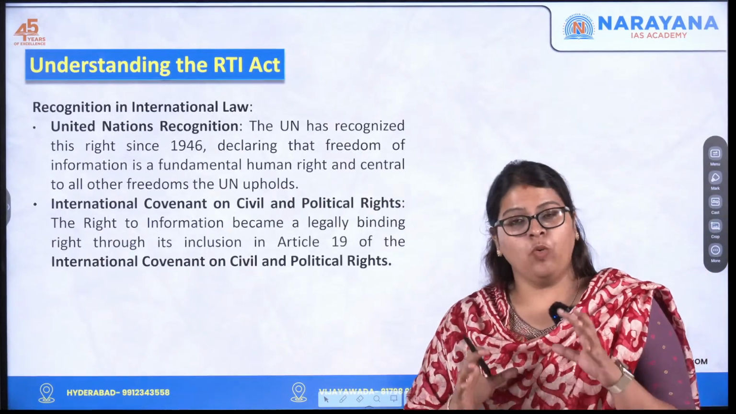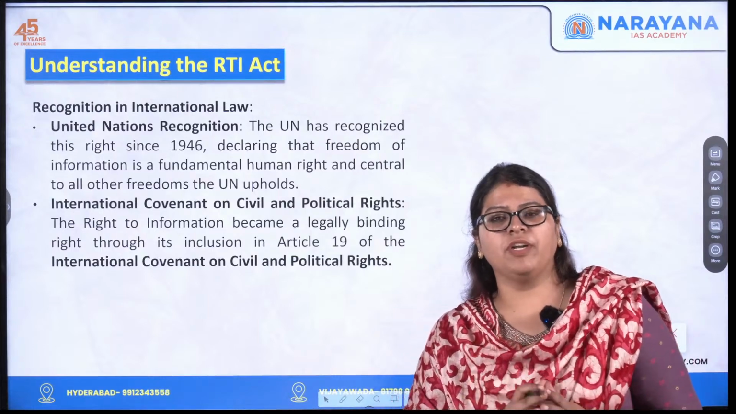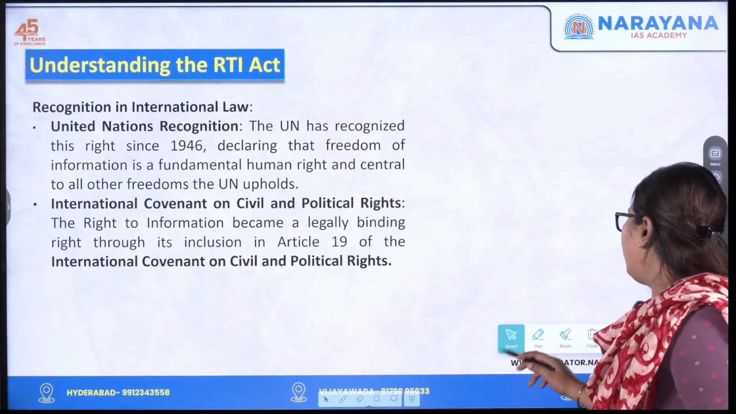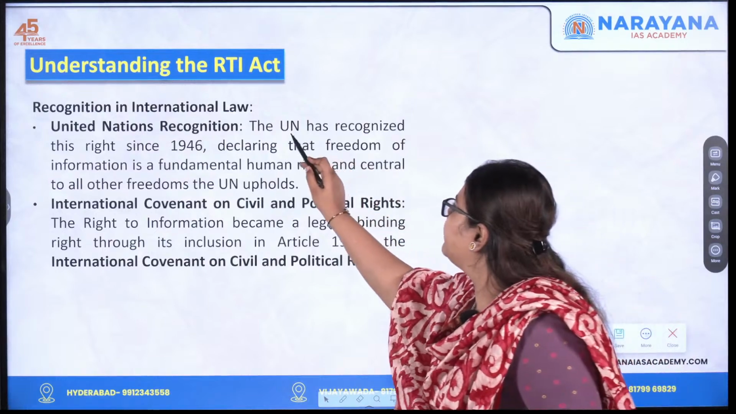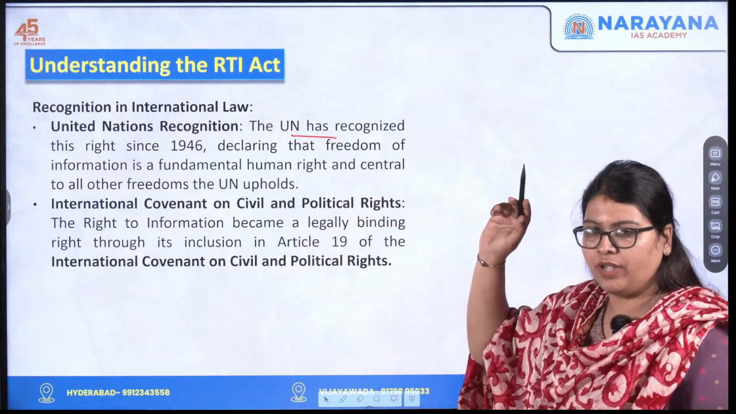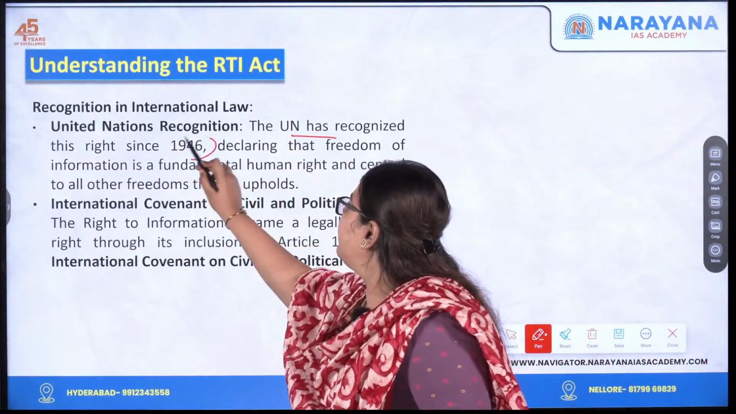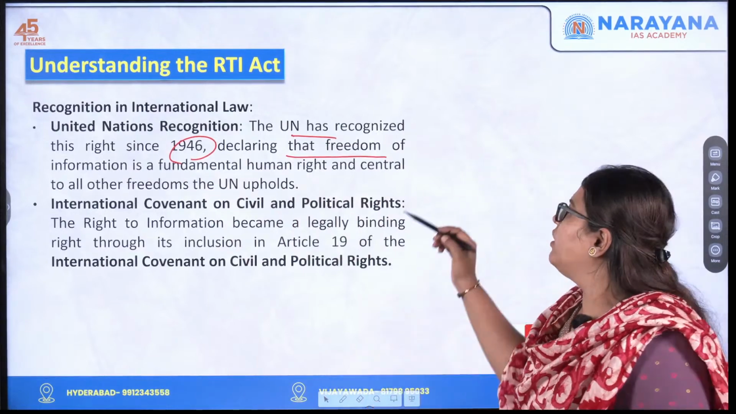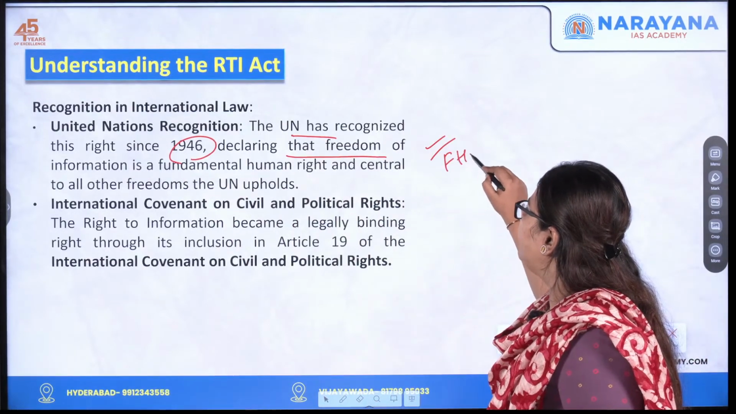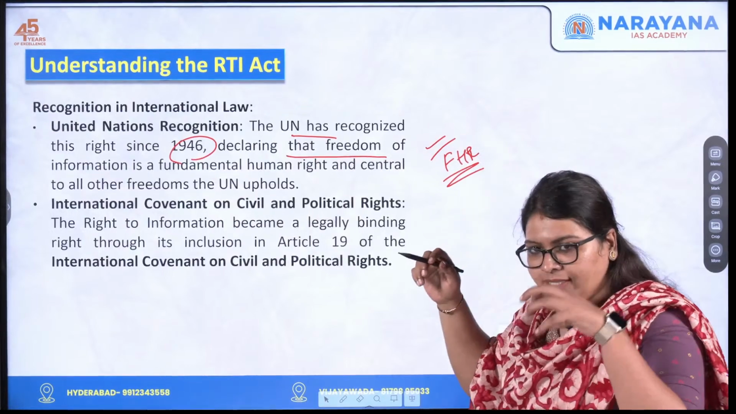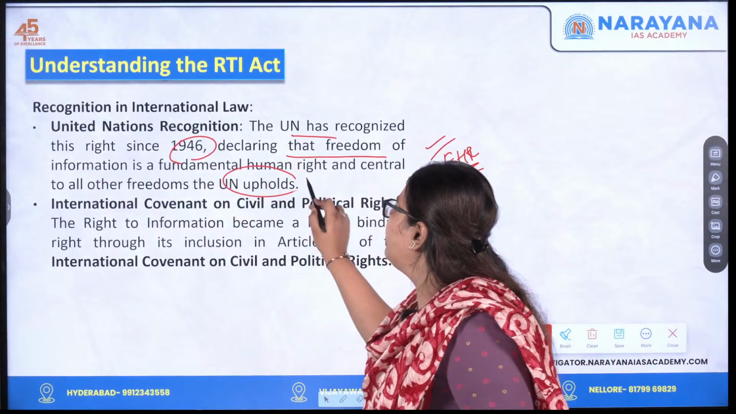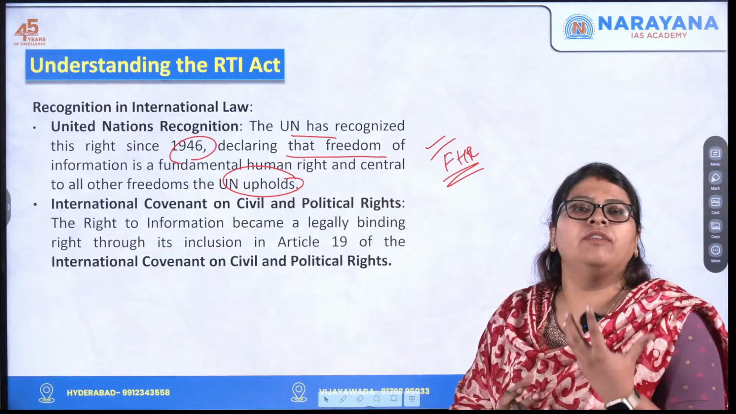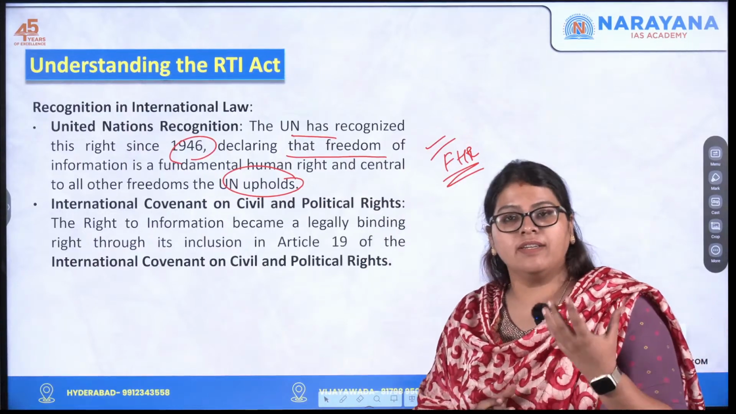Now let us see what kind of traction or recognition this right to information has in international law. Firstly, the United Nations has recognized this right since 1946, even before India gained its independence, declaring that freedom of information is a fundamental human right. It is central to all the other freedoms that the United Nations upholds. There's nothing more to understand here. You just need to know where this evolved as a philosophy and what the international recognition is.